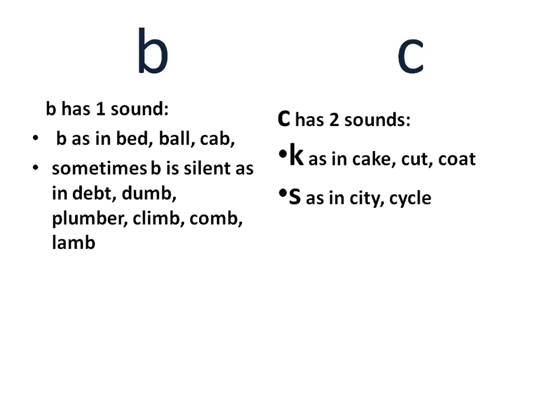Let's get on to C. C has 2 sounds. K, as in cake, cut, coat. S, as in city, cycle.